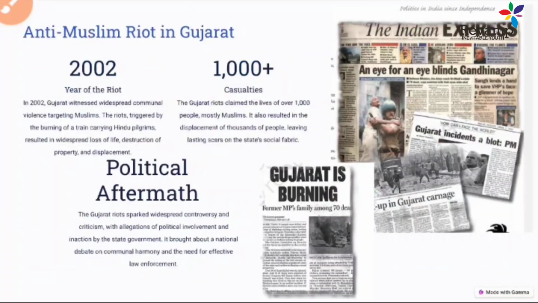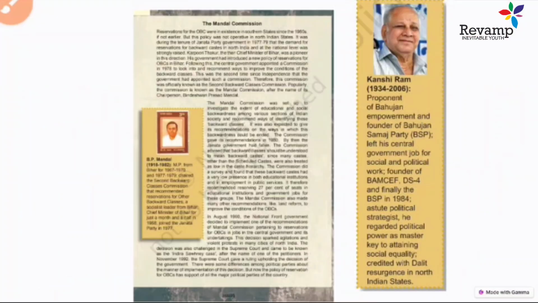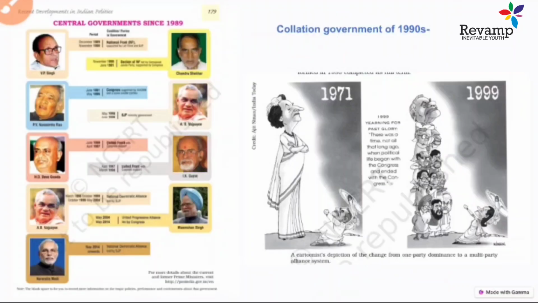I don't think there is anything left in this. And when the Gujarat riot happened, all this you need to remember. Try to solve more and more MCQs. The Mandal Commission was very important: in which year it came and was implemented, and for which community. So a question can be asked in this sense also.